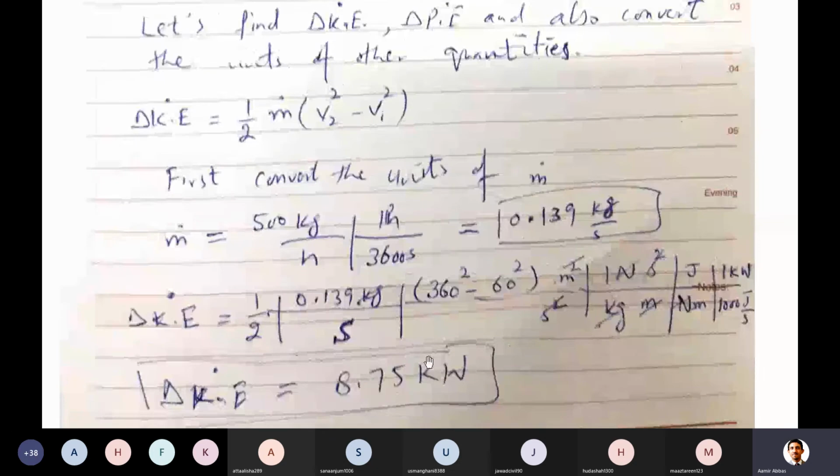Actually, when I taught you this topic already, what we are doing here, definitely we involve G sub C, but because that's something very confusing, what I asked you to do is just remember what 1 Newton is equal to. You know that 1 Newton is equal to, we can say this is a conversion factor, 1 Newton is equal to kg meter per second square. Do you remember this?